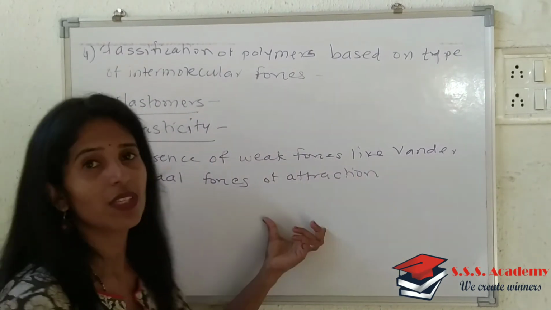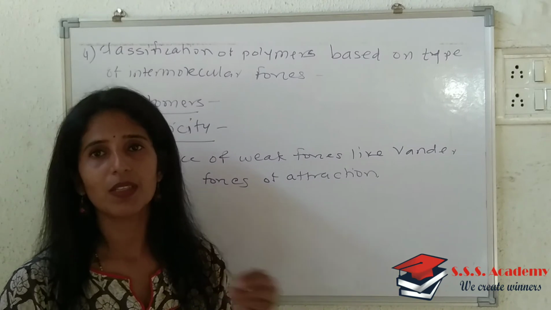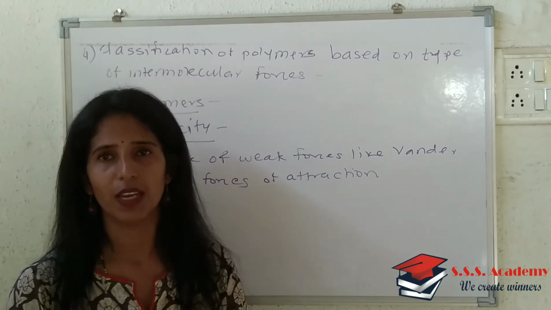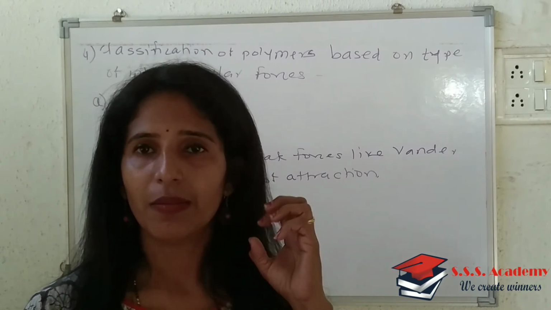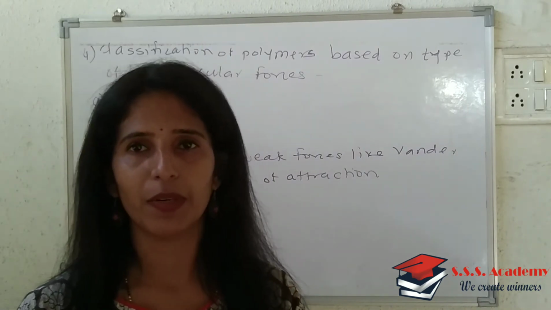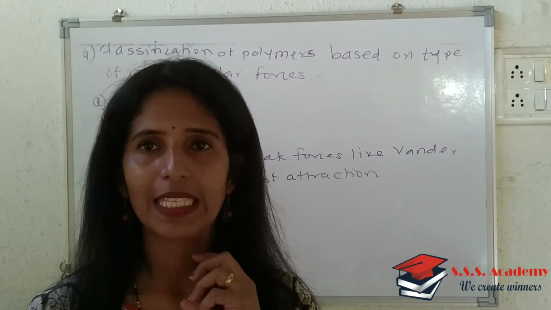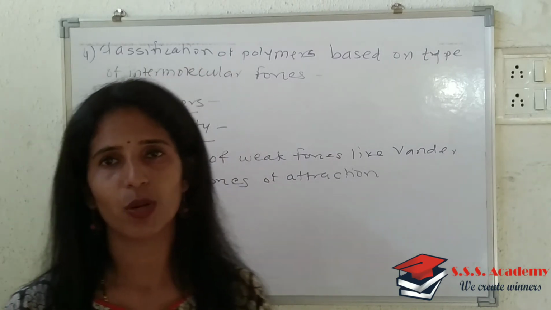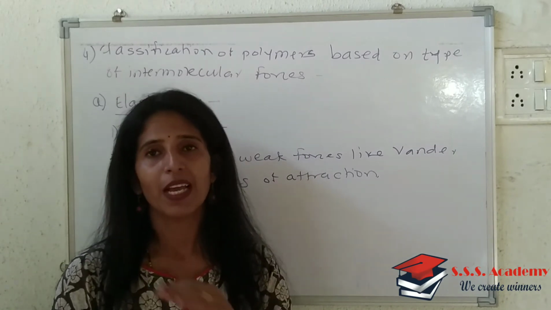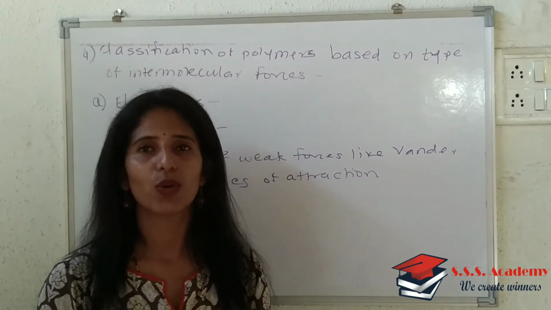And why do these forces exist between the elastomers? This is because of the presence of crosslinks. So crosslinks present between the polymeric chains make the polymer extend to a certain extent by the application of applied force, and as the force is removed, it regains its original shape.